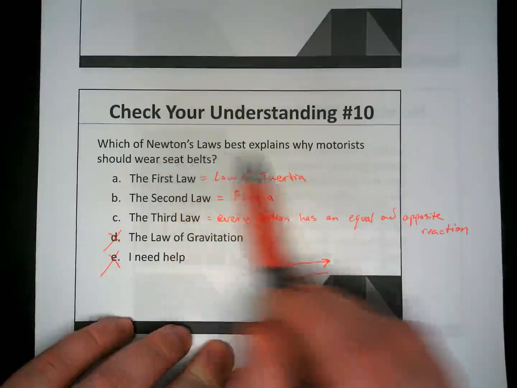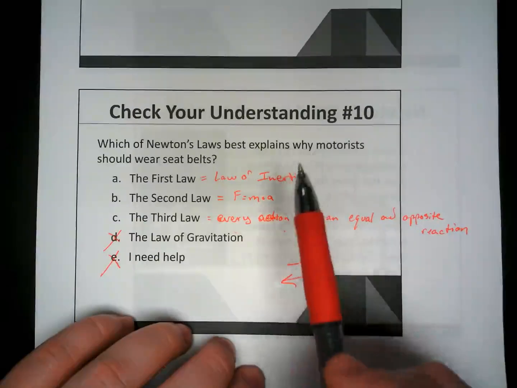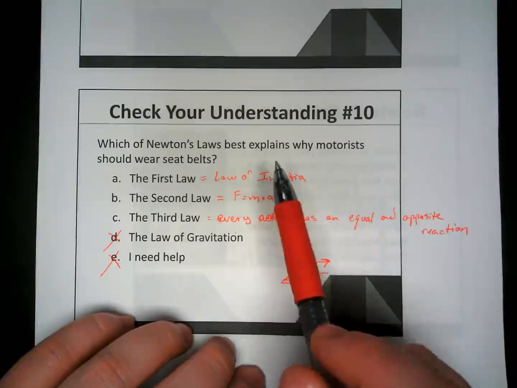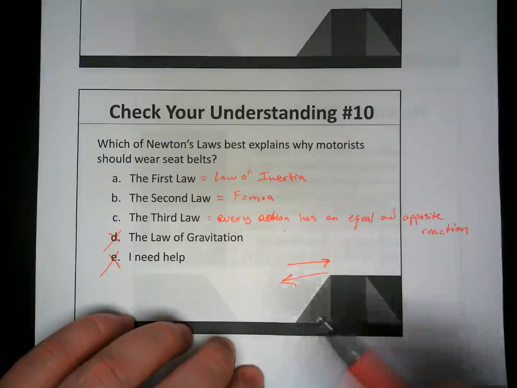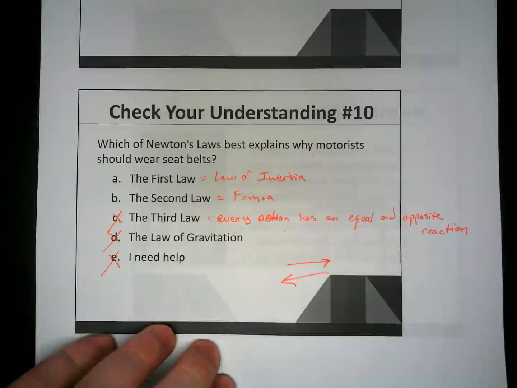But is that really an explanation as to why we should wear seatbelts? Not really. That's an explanation as to what happens when we wear seatbelts, that instead of dying, we just have some minor injuries. We have some cuts and bruises. So it's not going to be the third law.